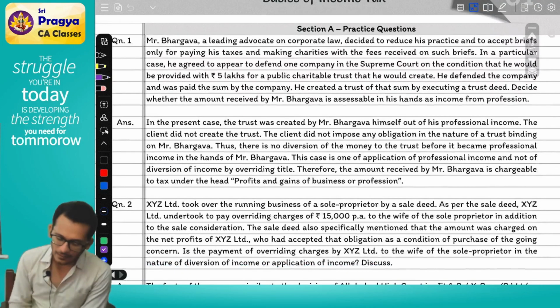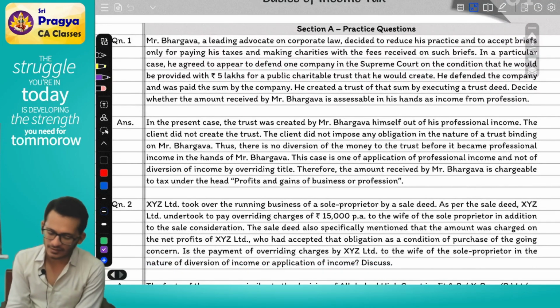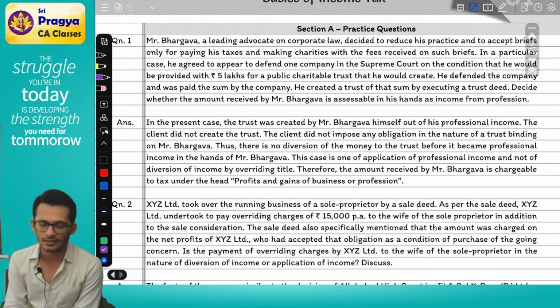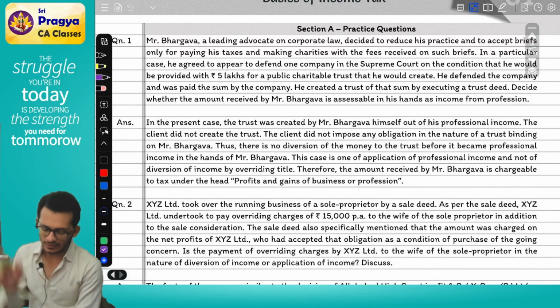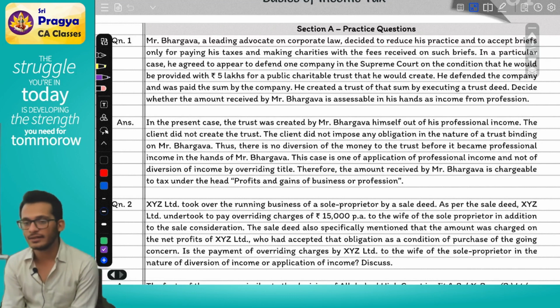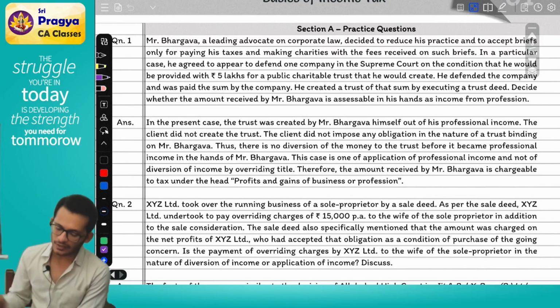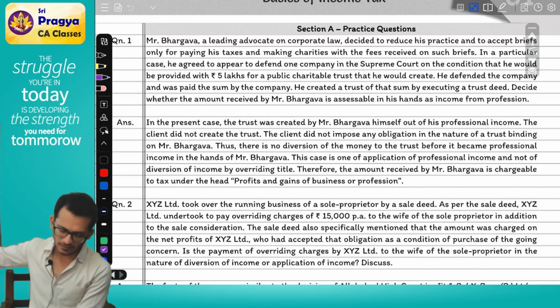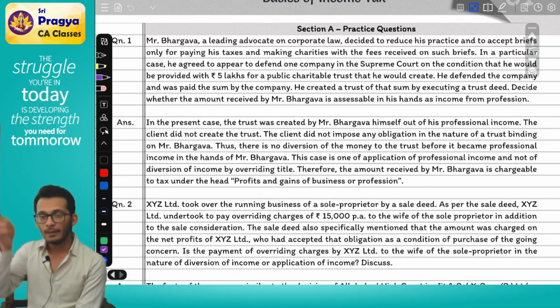It says, in the present case, the trust was created by Mr. Bhargava himself out of his professional income. Who created the trust? Bhargava created the trust. The client did not create the trust. The client did not impose any obligation in the nature of a trust binding on Bhargava. Who made the decision? Bhargava made the decision.